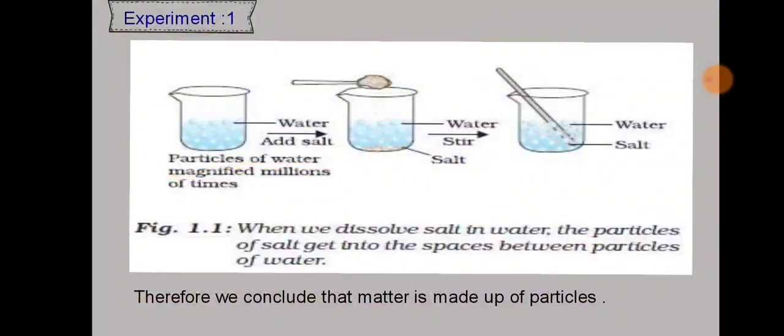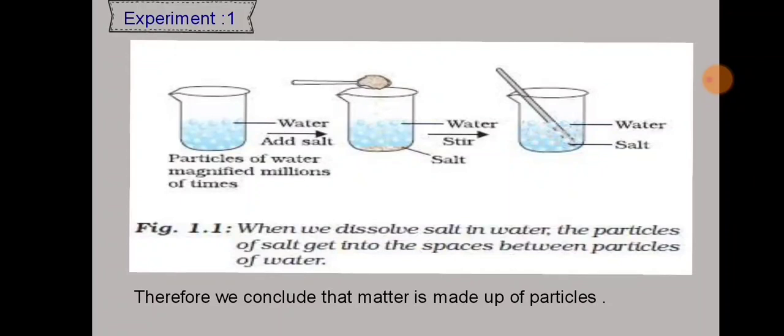If we take a beaker of a specific volume, mark the water level present in it, and dissolve some salt or sugar with the help of a glass rod, then we will observe that the sugar or salt crystals have completely disappeared and there is no change in the water level. So there is a question: where do these salt or sugar crystals go? That means the sugar or salt is made up of particles and has now spread throughout the water. Therefore, we conclude that the second thought is correct.